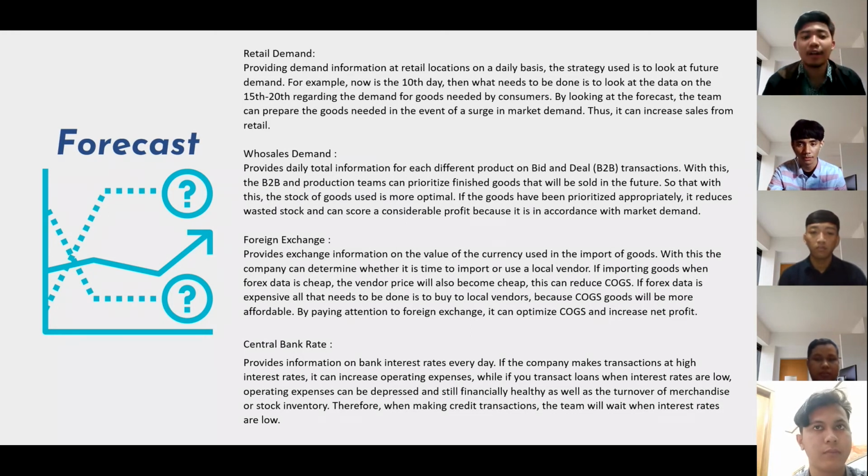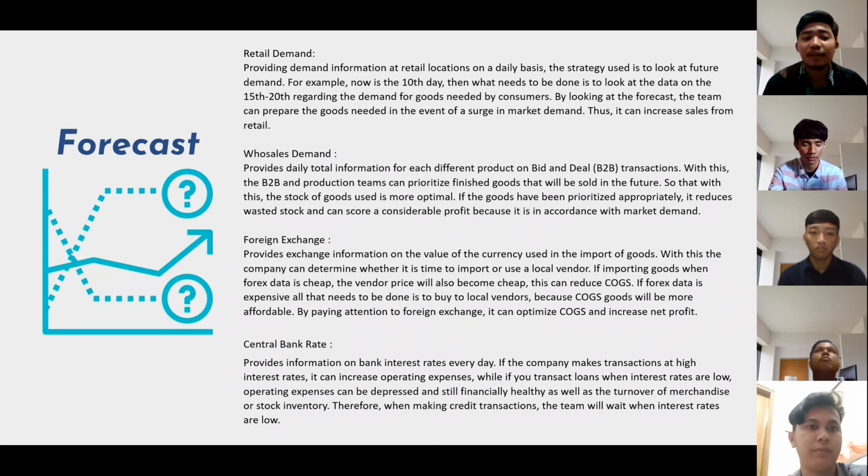For example, now is the 10th day. Then what needs to be done is to look at data on the 11th until the 12th regarding the demand for goods needed by consumers. Number two, B2B sales demand.